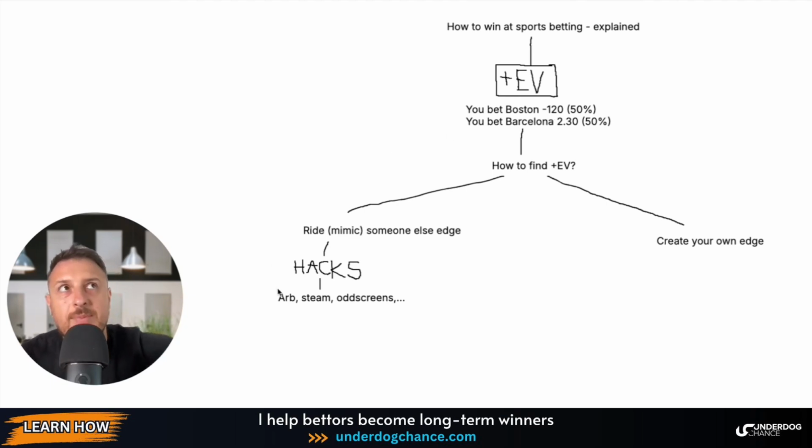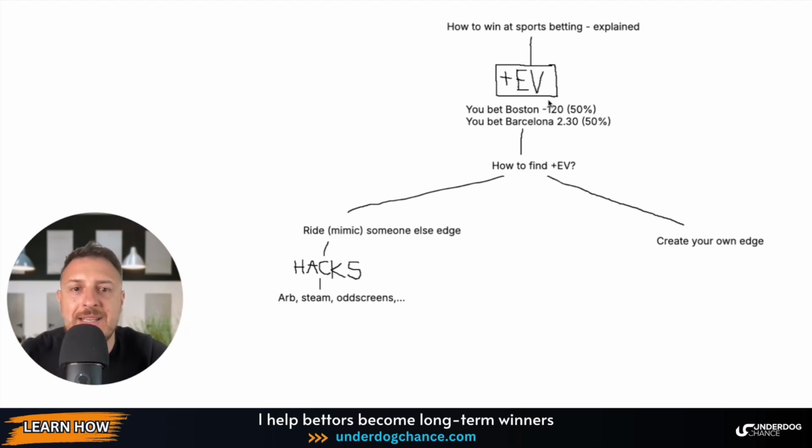The second thing is steam moves. For example, if at Pinnacle sharp bettors move the line from let's say Boston minus 120 to minus 150 immediately, and the soft bookmaker didn't move the line, you know this is a good bet. Or arbitrage betting, where you compare different odds. You bet basically on two bookmakers. If one has plus 110 on Boston, and the second has plus 108 on the other team, you bet at one bookmaker on one team and at the second bookmaker on the second team, and you know that no matter what happens, you will make a profit.